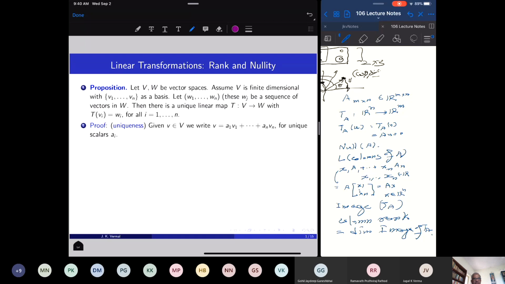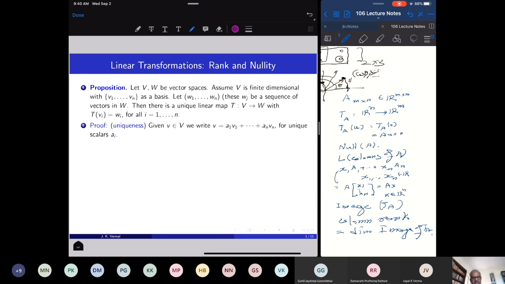So first let us prove the uniqueness. We want to prove that the condition that vi are mapping to wi gives a unique linear transformation. There is only one linear transformation which has this property that the basis vectors vi's are taken to predetermined vectors wi from the vector space W.